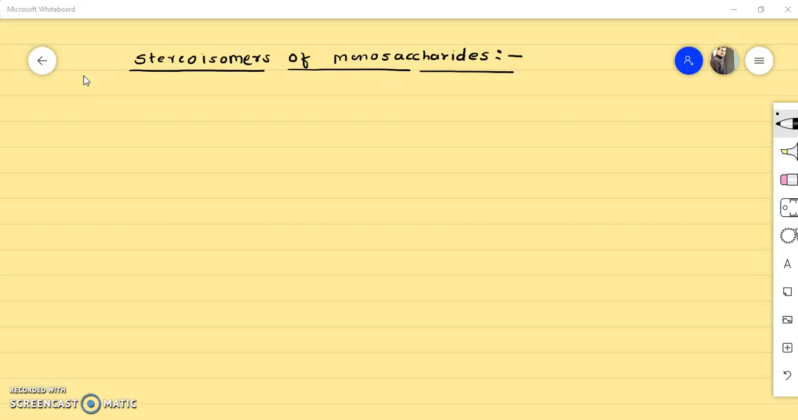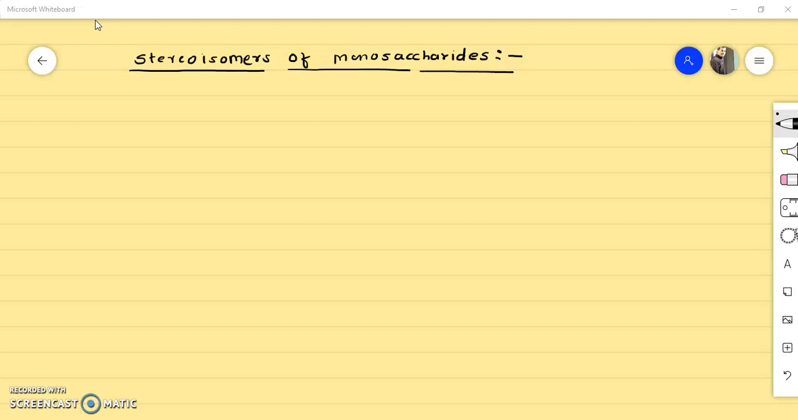Now here generally you know what is meant by stereoisomers. Stereoisomers are the isomers in which the molecular formula is the same but the spatial arrangement of the atoms in three-dimensional space is different. As you know, there are many asymmetric carbon atoms present in monosaccharides or carbohydrates. Therefore, many stereoisomers are possible for monosaccharides.